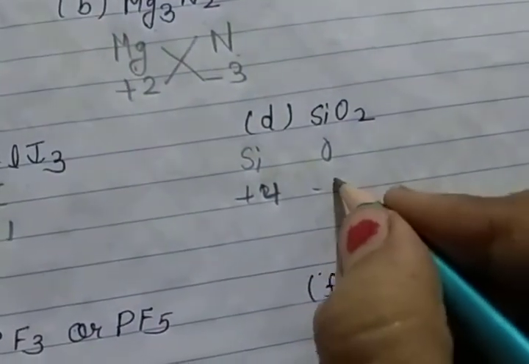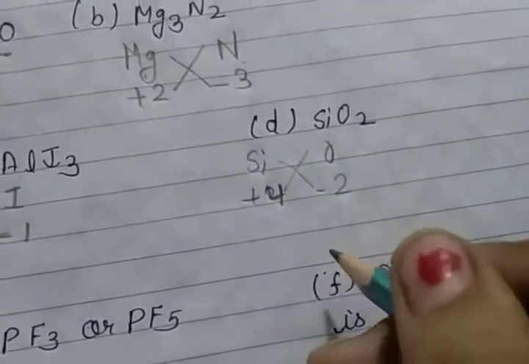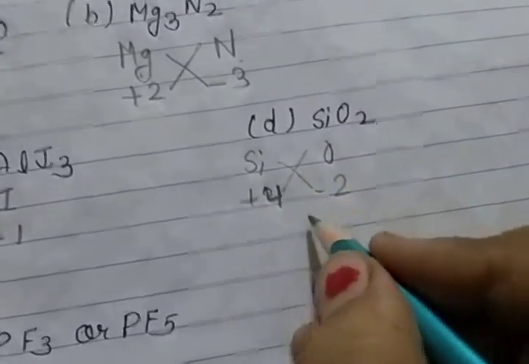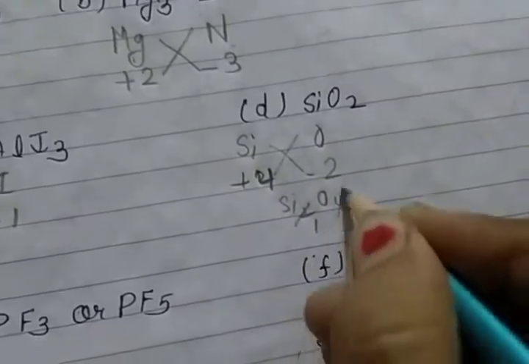Then oxygen is minus 2 going to the downside. Okay, so Si2O4, so 1 by 2, so SiO2.